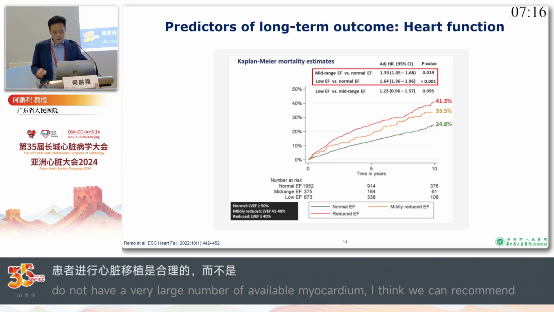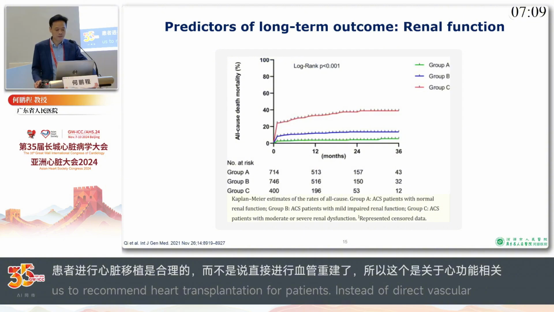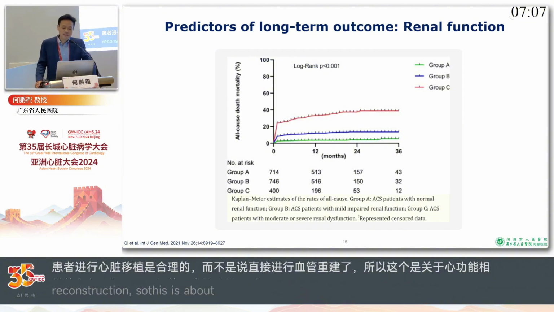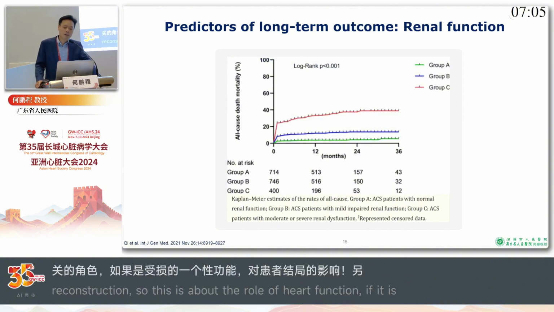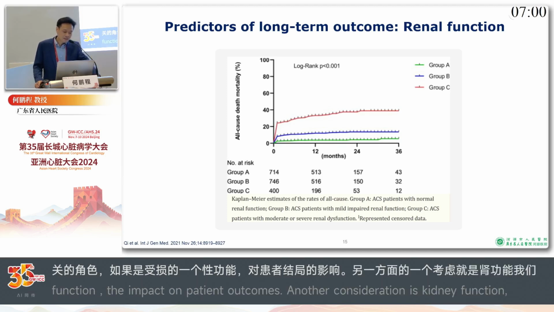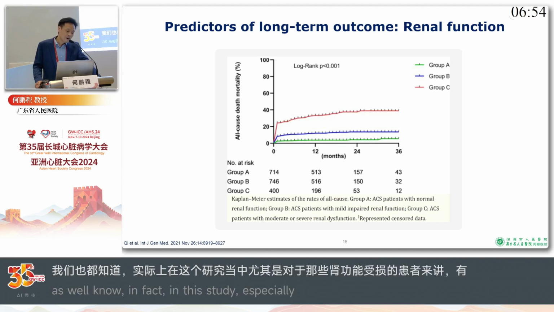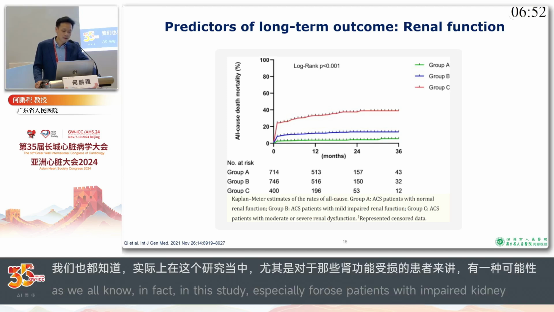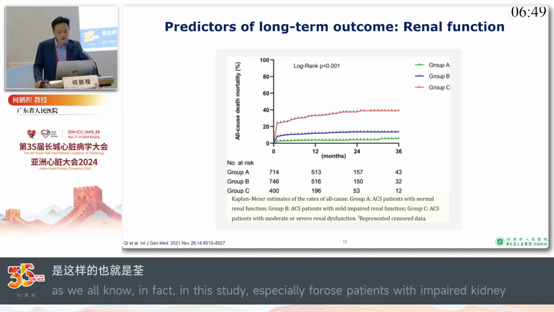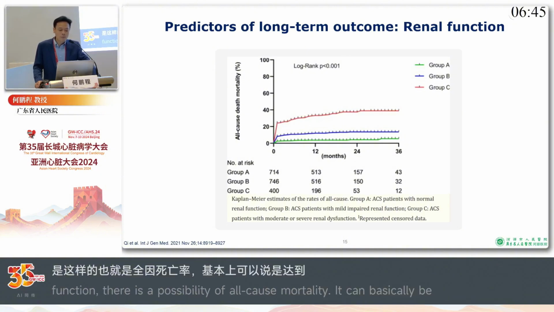So this is about the role of heart function, the impact of heart function on the outcome of the patient. Another thing we need to consider is renal function. In this study, we know that for those with impaired renal function, the likelihood of all-cause death is almost threefold or even fourfold higher than those with normal renal function.